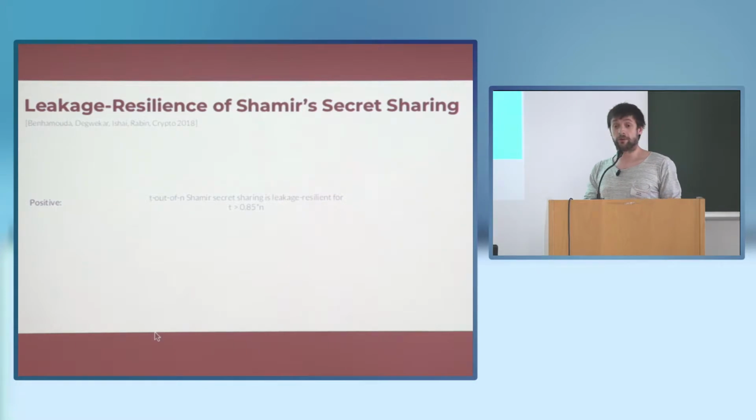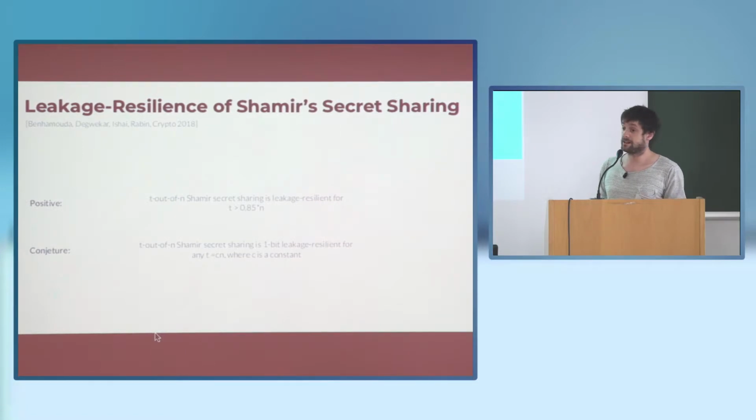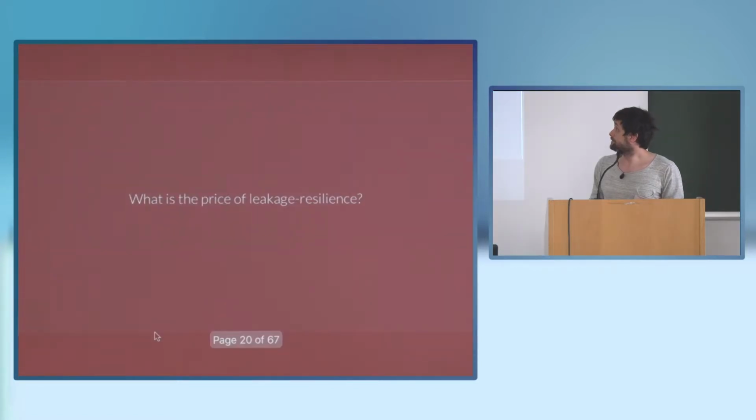So basically, they showed that if we have a reasonably large reconstruction threshold, then we do indeed get some leakage resilience automatically. And in their paper, they then conjectured that maybe for any constant c smaller than 1, a c-out-of-n Shamir secret sharing gives me 1 bit of leakage resilience. So this is the question.